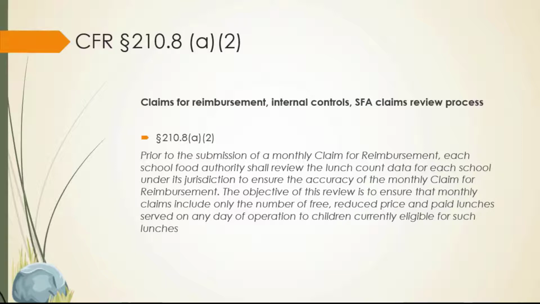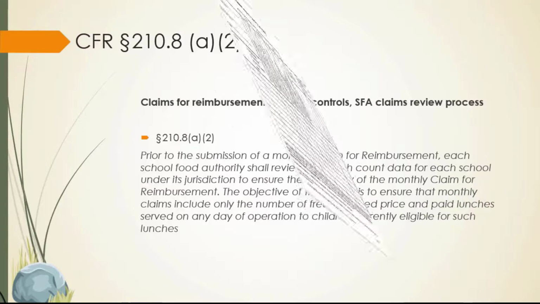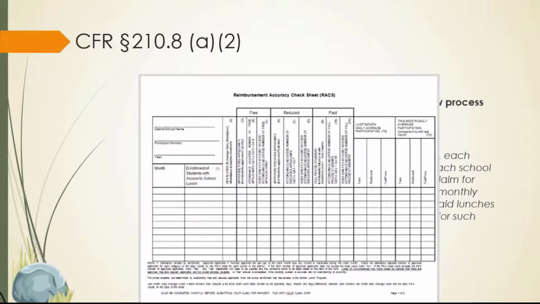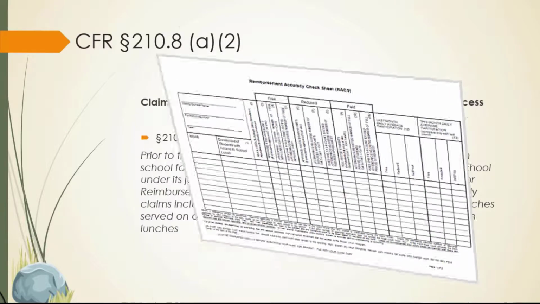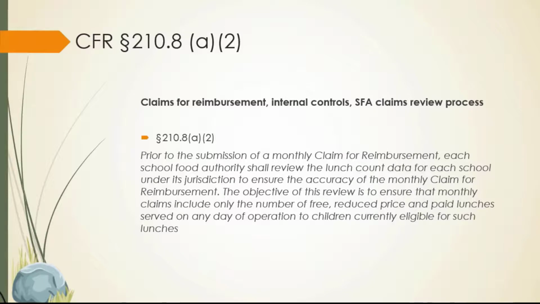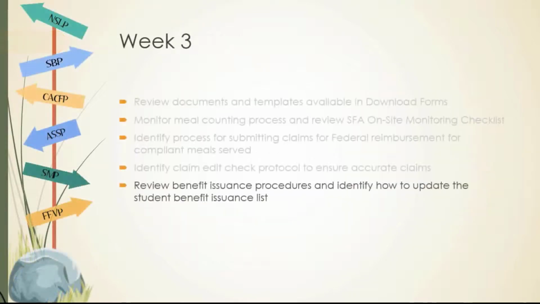Many of the point-of-service software systems include an edit check. Learn how this edit check functionality works. If no edit check report is available, a reimbursement accuracy check, or RAC sheet, is located in Download Forms and should be considered for implementation.